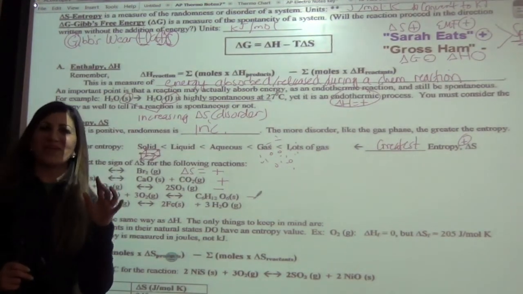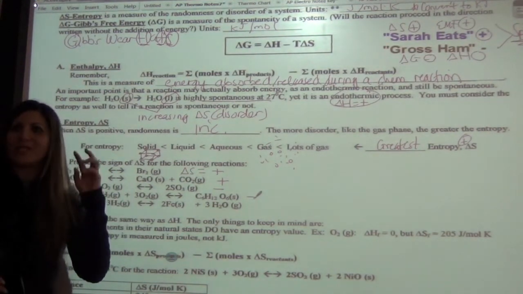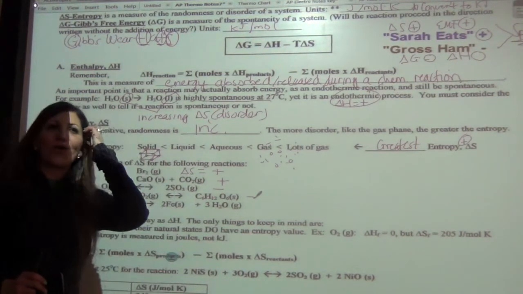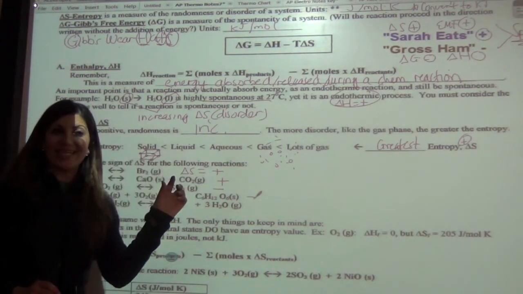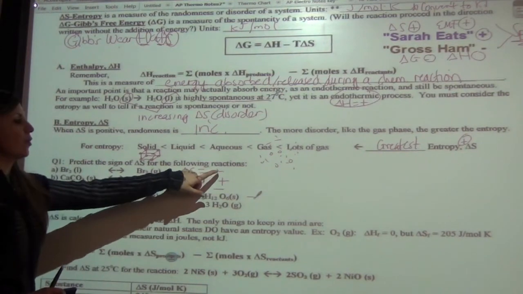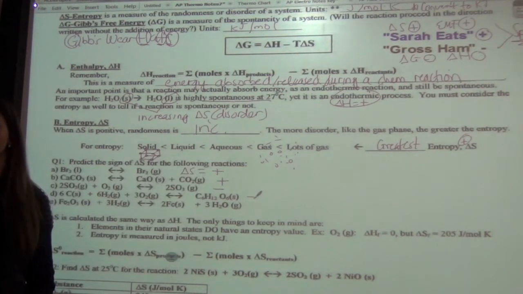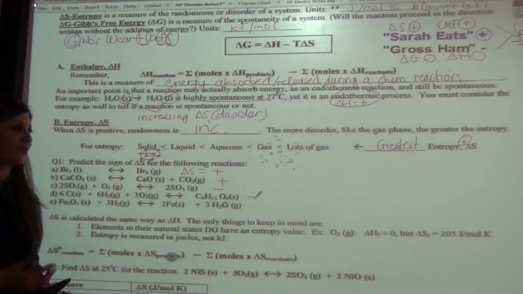It's very confusing because it's the opposite. It's becoming more disordered. So the fact that we're using the word dis in there kind of throws people off. So the more disordered it is, the more positive it is. Okay? The more disordered, the more positive your delta S.